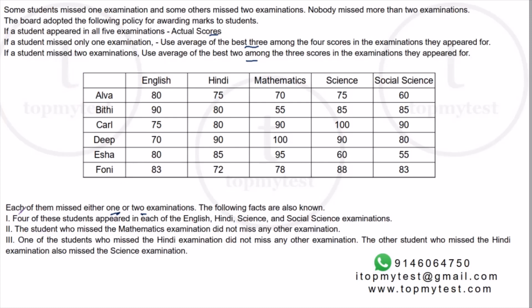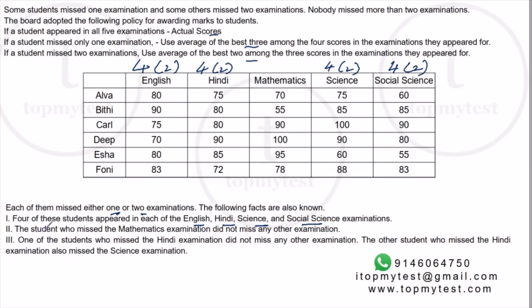The first condition says four of these students appeared in each of English, Hindi, Science and Social Science. So in English, 4 people appeared for the exam. Now there are 6 students, so 2 people missed the exam. In Hindi also the same case, 4 and 2. Maths we don't know as of now. Science is again 4 and 2. Social Science is also 4 and 2. You cannot use that directly here. You'll have to use it row wise, not column wise.